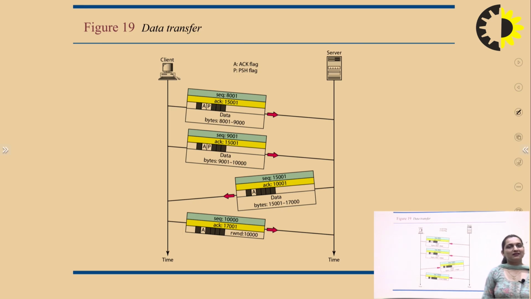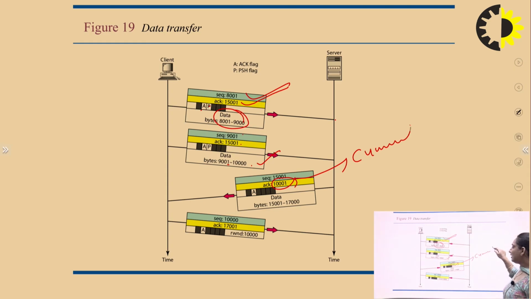Then the second part is data transfer, where we have sequence number 8,000 and the ACK and PSH push flag is active. 1,000 bytes have to be sent from source to destination. Next, 9,000: they are sending a cumulative acknowledgement. We are not sending one-by-one byte acknowledgements. So 2,000 bytes have to be received.